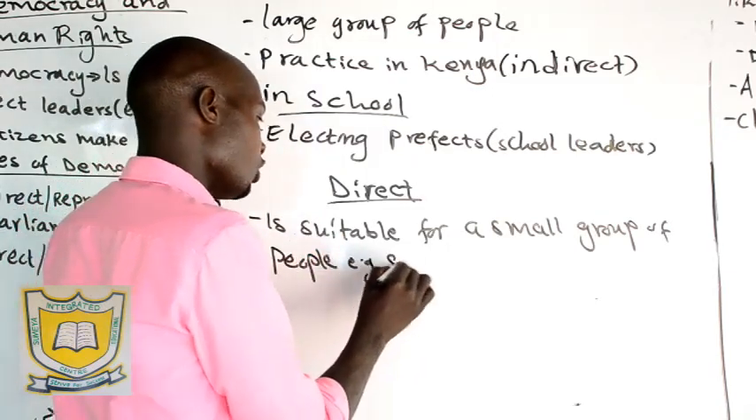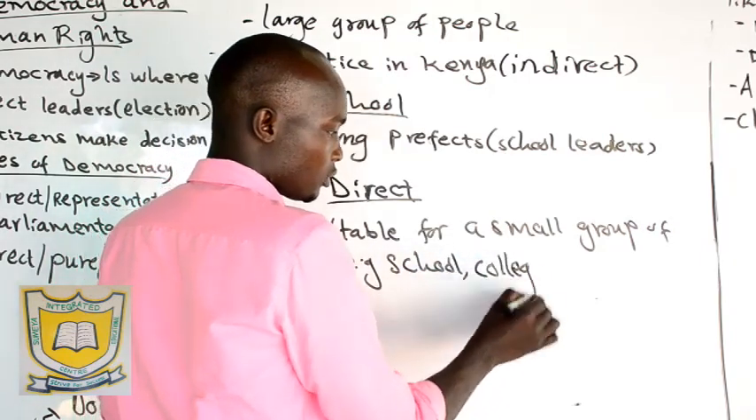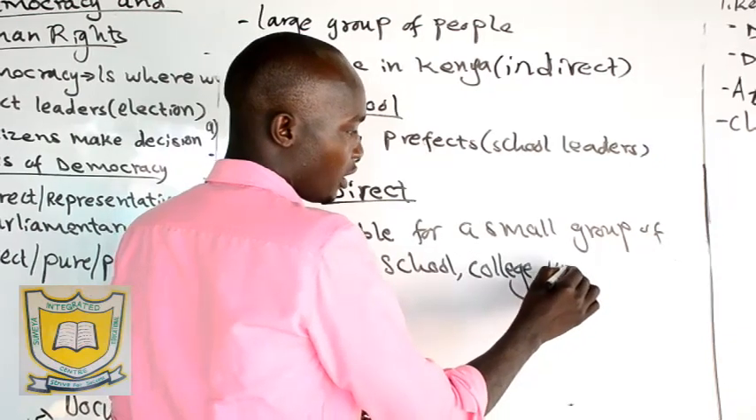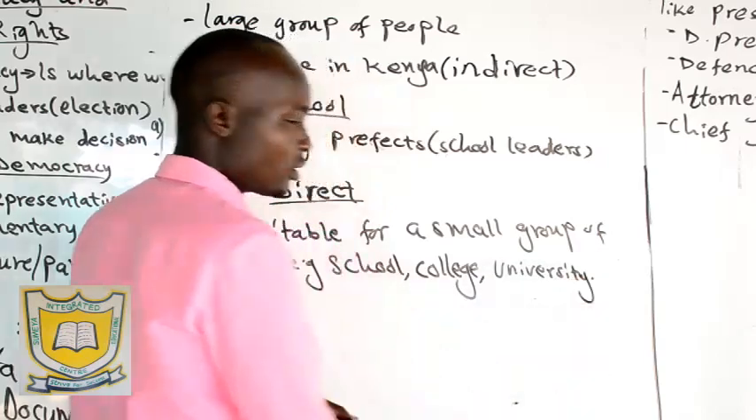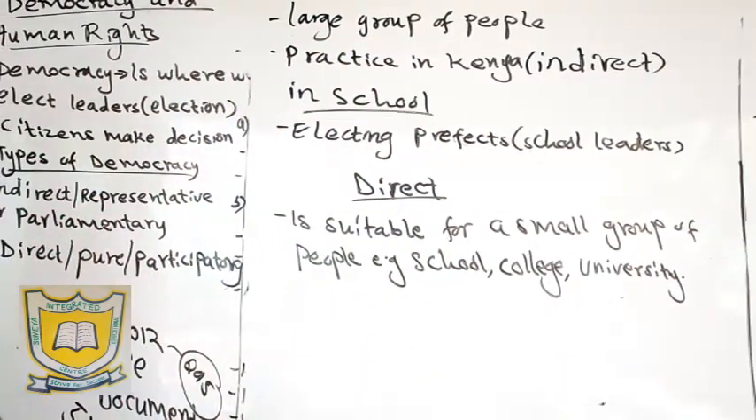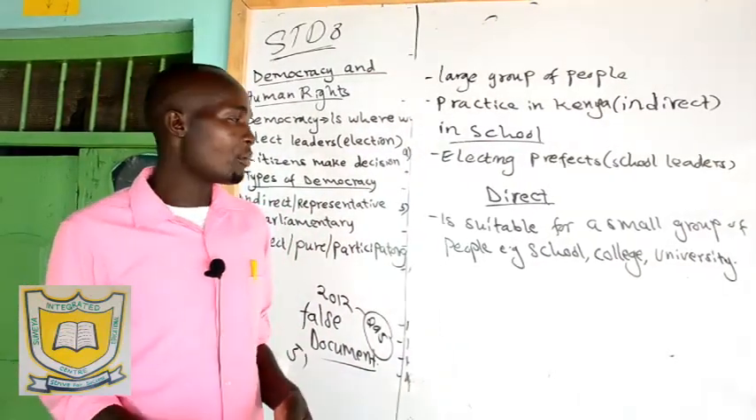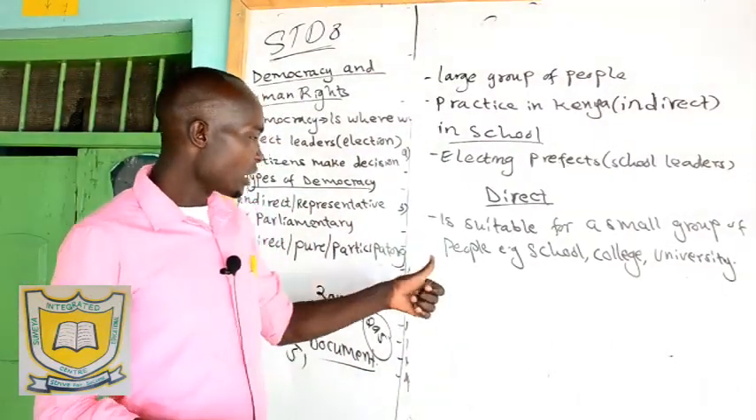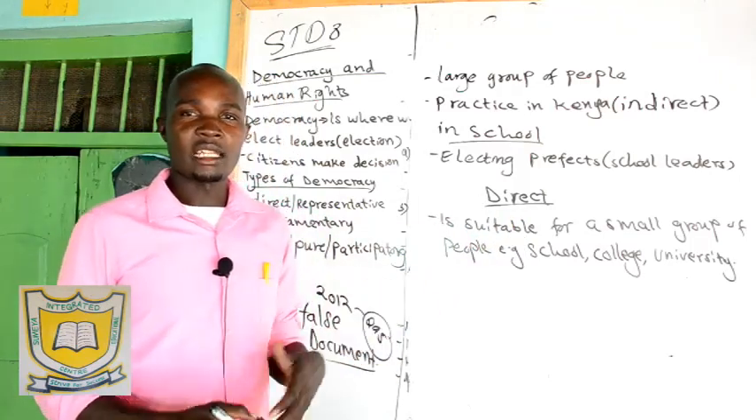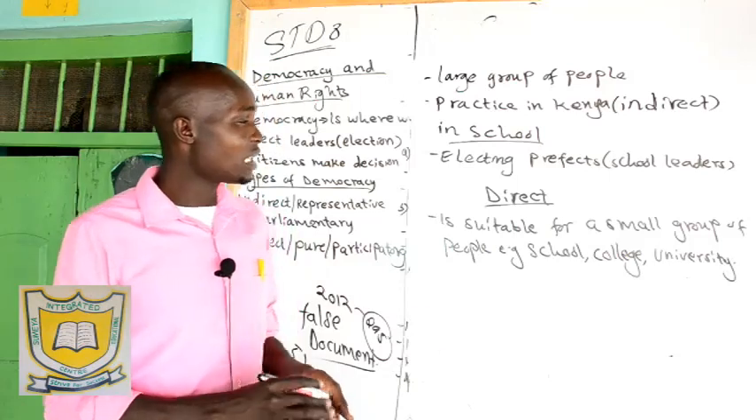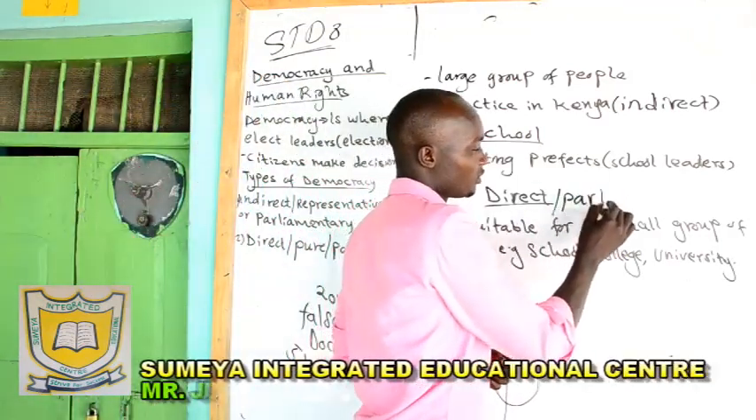for example, school, college, and university. So direct democracy is good for colleges and schools, where we have a small number of people. Direct democracy is where people make decisions themselves on matters affecting them. Everybody participates. And that's why I have said direct democracy is also called participatory democracy.